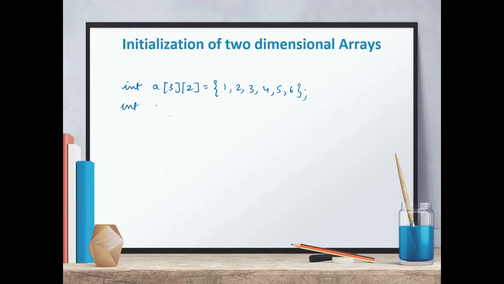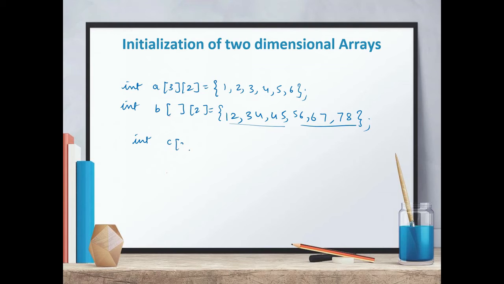And then you can also exclude the row size, but the column size, the second subscript, is mandatory. In this way it will be arranged in 2 columns, so there will be 3 rows and 2 columns.